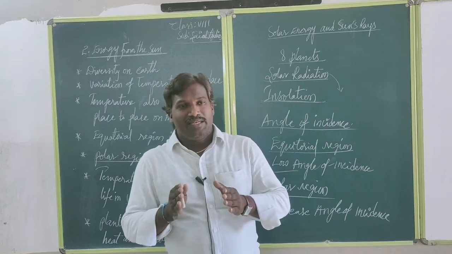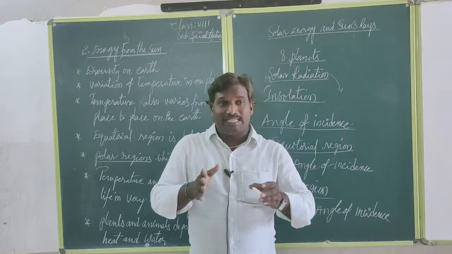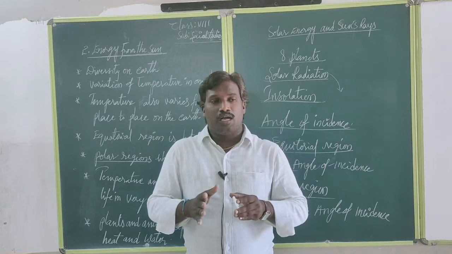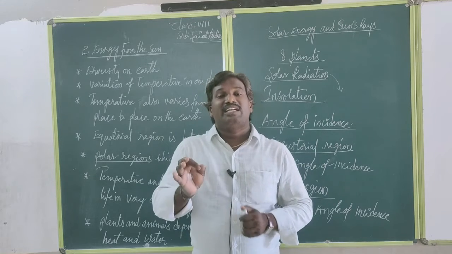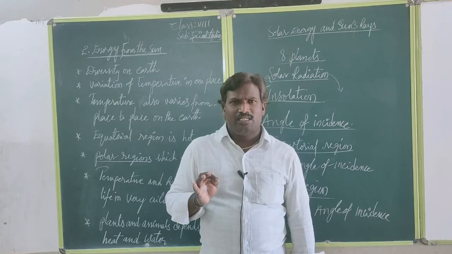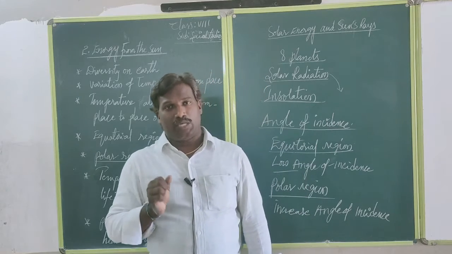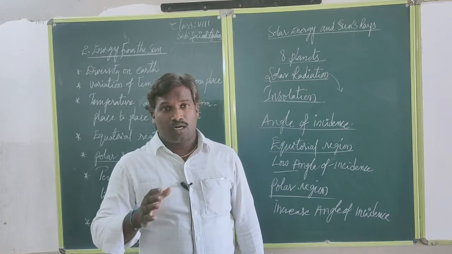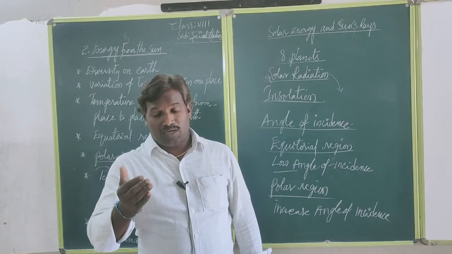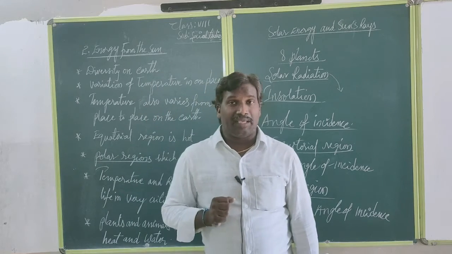Japan, I mean the 45 degrees area, it receives 75 units. 45 degrees is nearly the equatorial region, or the Tropic of Cancer and Tropic of Capricorn region mainly.